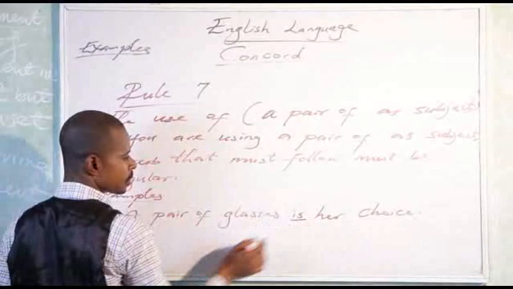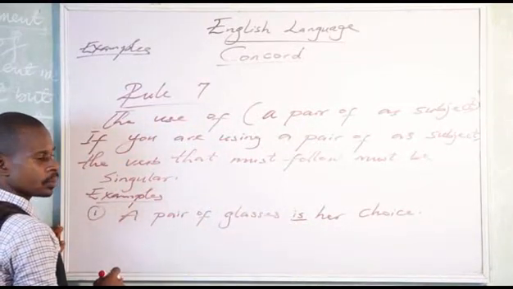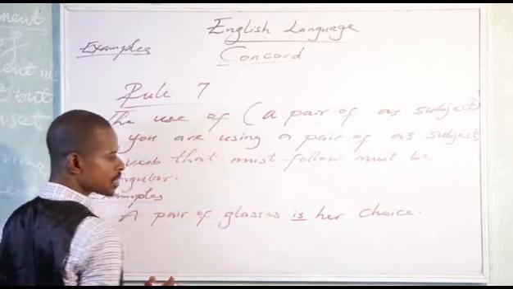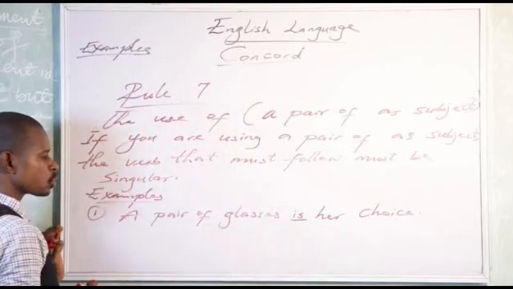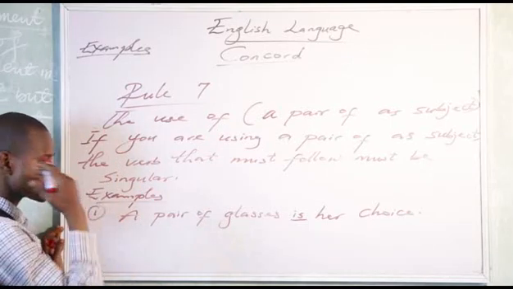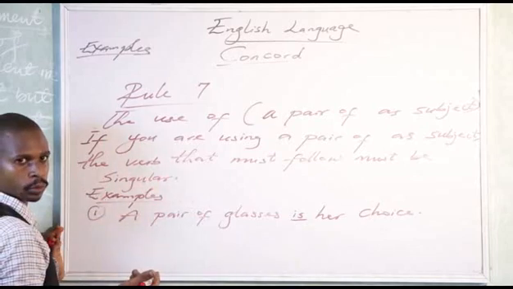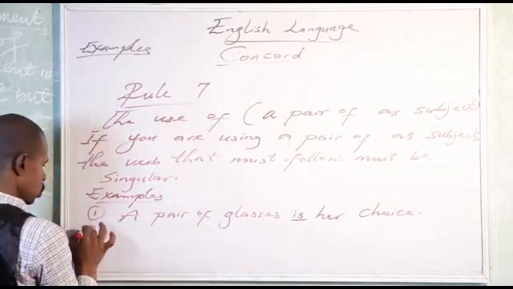Now look at this. We use is. A pair of glasses is her choice. It's very wrong to say a pair of glasses are her choice. It doesn't sound very well. So it should be a pair of glasses is her choice. Very good.